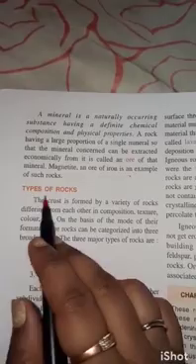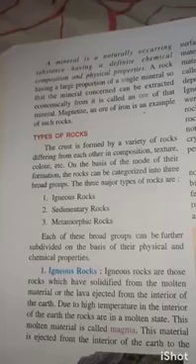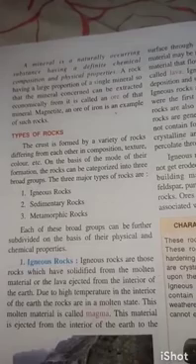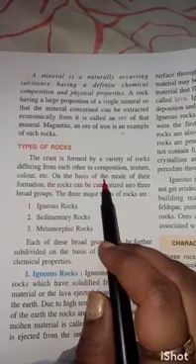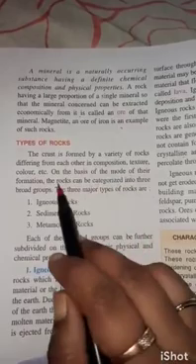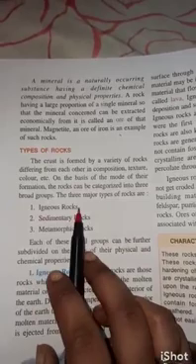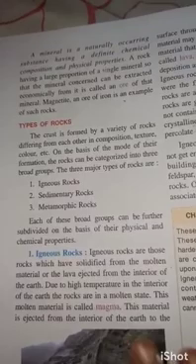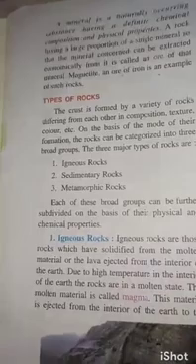Now, types of rocks. What are the different types of rocks? There are 3 types of rocks: the igneous rock, sedimentary rock and metamorphic rock. Today we will discuss igneous rock. The crust is formed by a variety of rocks differing from each other in composition, texture, color, etc. On the basis of the mode of their formation, the rocks can be categorized into 3 broad groups: igneous, sedimentary and metamorphic. Each of these broad groups can be further subdivided on the basis of their physical and chemical composition.